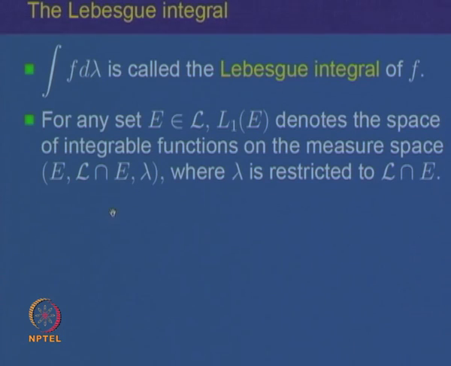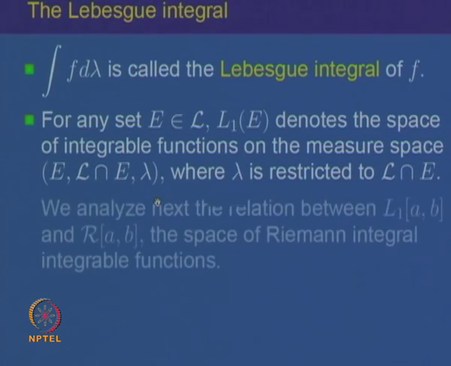Sometimes we have to look at functions which are defined on subsets E. So, for any subset E which is Lebesgue measurable, L 1 of E will denote the space of all integrable functions on the measure space E. So, the underlying set is E, L intersection E is the collection of all Lebesgue measurable sets inside E, and lambda is the Lebesgue measure restricted to the sigma algebra L intersection E. Of particular interest for the time being is the case when E is a closed bounded interval A B.